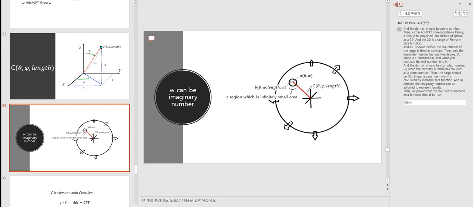So the range is 1-dimensional, and when you calculate the real part, it is half. And the domain should be a complex number, comma, 1 per half. When the complex number has a real part as a prime number, then the range should be half comma imaginary number, which is calculated by the Riemann zeta function, and in the domain, the imaginary number can be adjusted to represent gravity. Then we prove that the real part of the Riemann zeta function should be half.